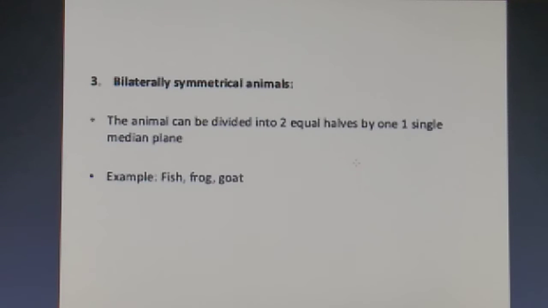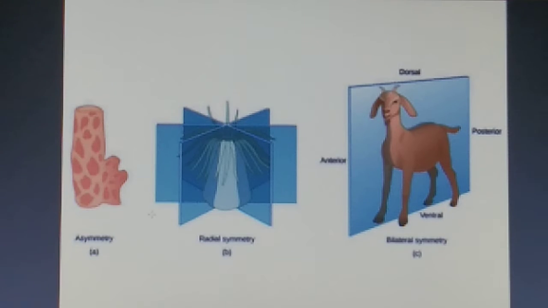Now talking about the bilaterally symmetrical animals, these are animals that can be divided into 2 equal halves by only one single median plane. For example, fish, frog, goat, fine. So you can see here the radial symmetrical has been shown, fine. This is the asymmetrical organism and this is the bilateral symmetrical.